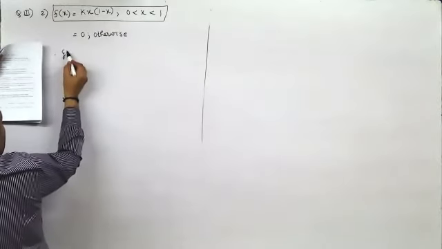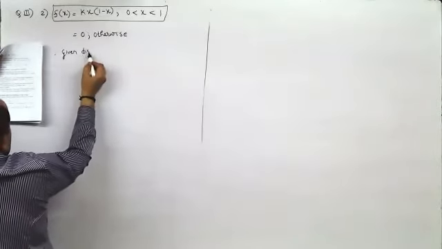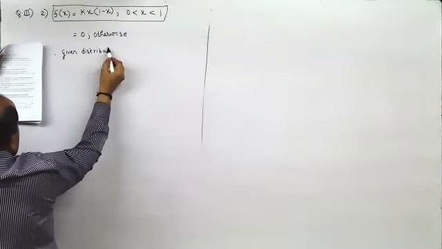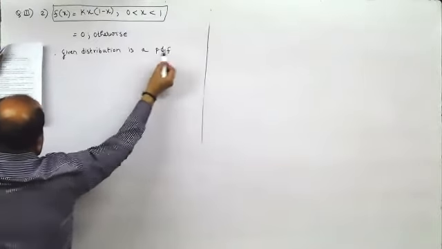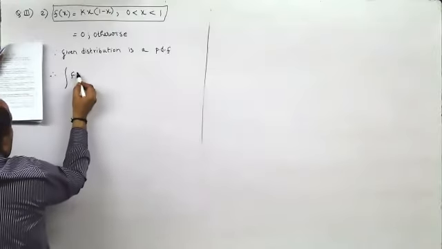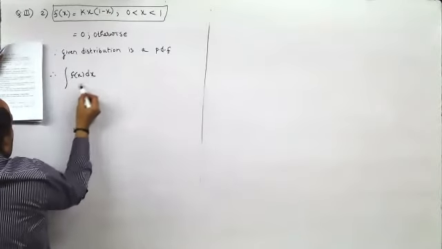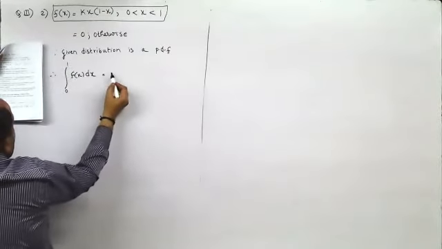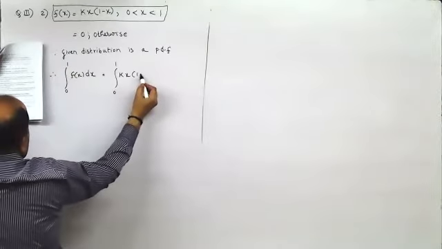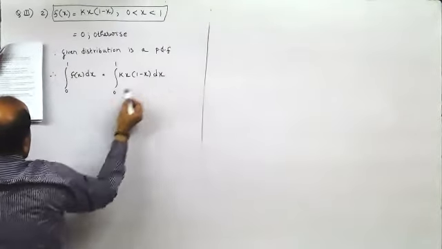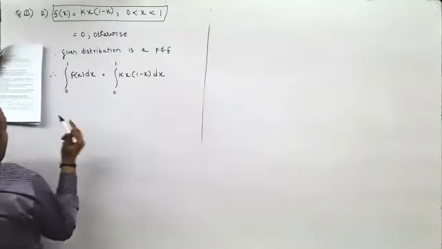This is how you identify an integration problem in random variables. Since given distribution is a PDF, therefore integration of f of x dx between 0 and 1 would be equal to integration between 0 and 1 of kx into 1 minus x, and that should be equal to 1.